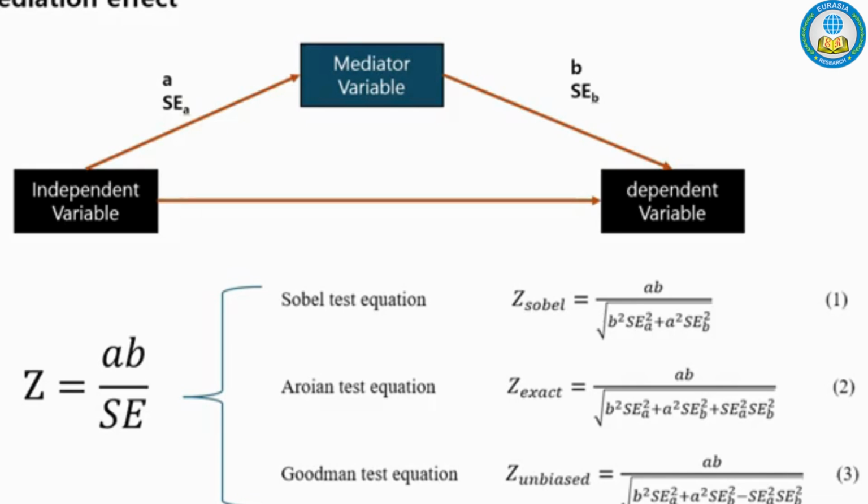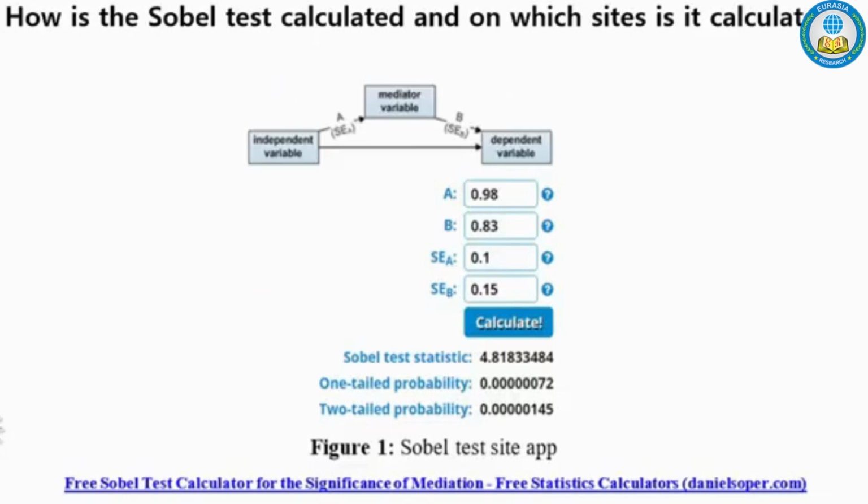The formula known by Barron and Kenny is the Aroian exact test, which is Formula 2. There are also the Sobel test standard error, called the delta method, and Goodman's method known as the unbiased method. Calculators that compute the Sobel test primarily use Formula 1 and are provided on various websites. This time, through the question, how is the Sobel test calculated and on which sites is it calculated, I will introduce a few sites.